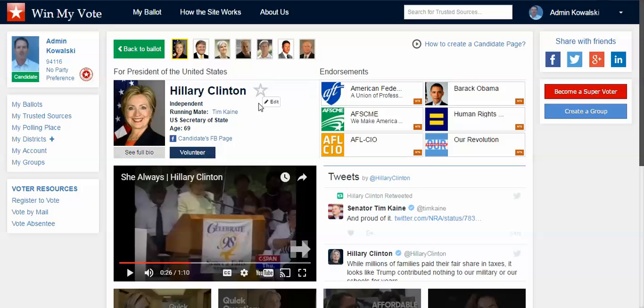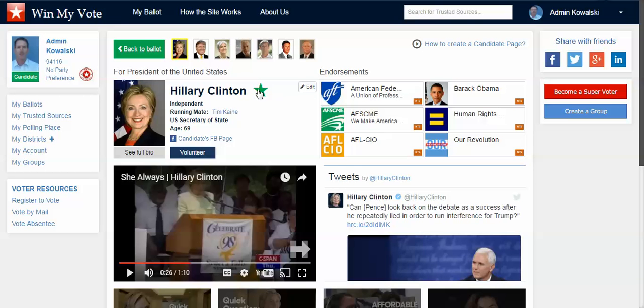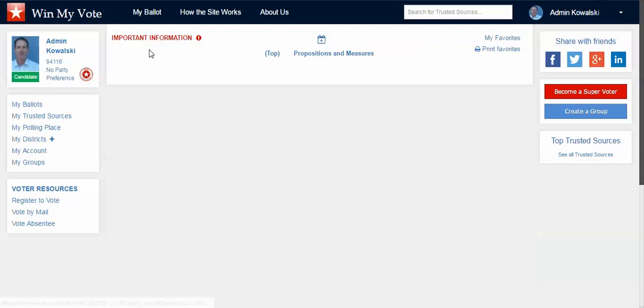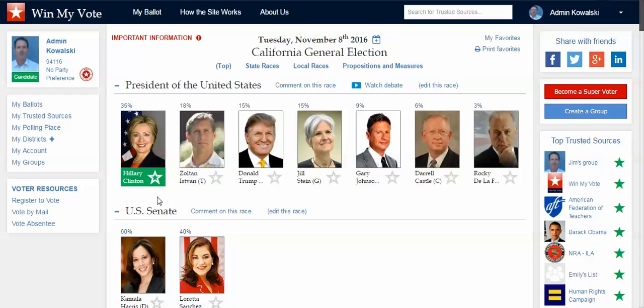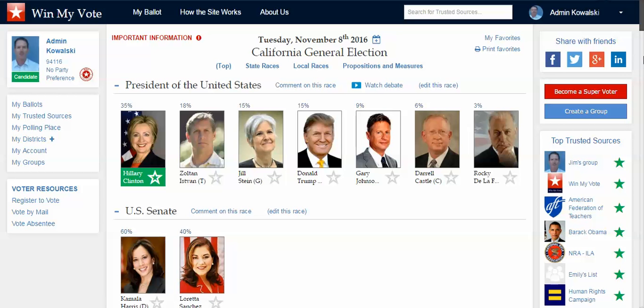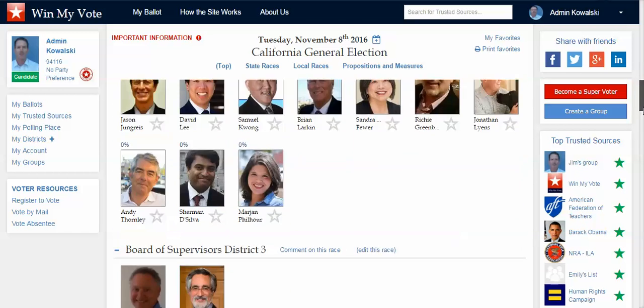And from a voter standpoint, if I decide I want to favorite this candidate, I simply click here on the candidate star, and when I go back to the ballot, that candidate is now in the first position with their nameplate turning green. And sorry about the slowness of the site. It's my computer and the video capture that's slowing it down. The site's super fast. And then I can move on to the next race, and I can go all the way down the ballot this way.